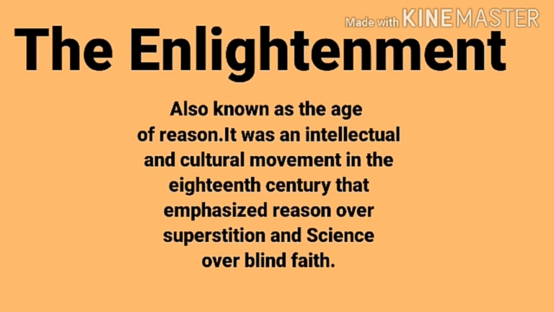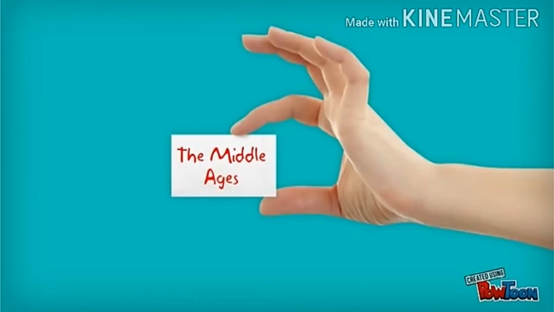Now, after the Renaissance period, you have the Enlightenment. The Enlightenment can also be called the Age of Reason, which is the new age we are in. It was an intellectual and cultural movement in the 18th century that emphasized reason over superstition and science over blind faith. So 18th century, we are now in the 21st century.